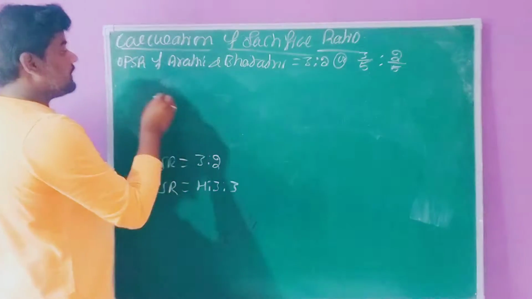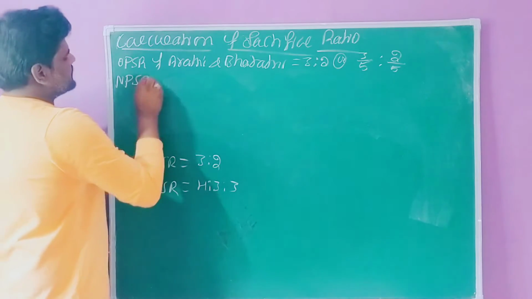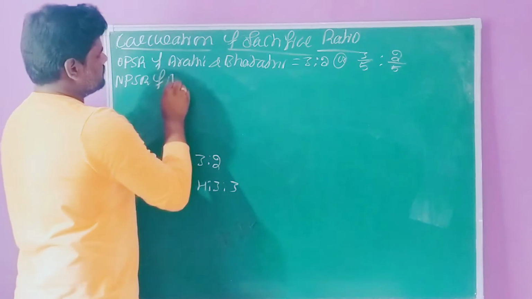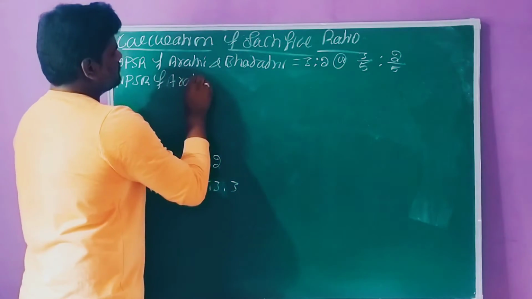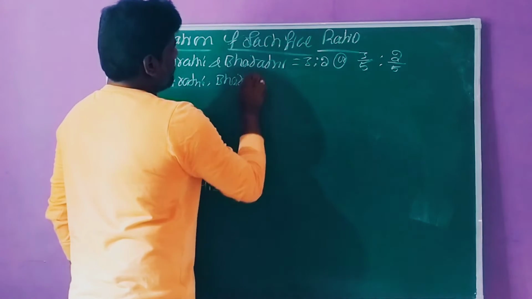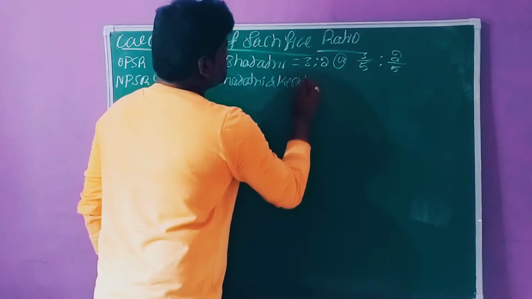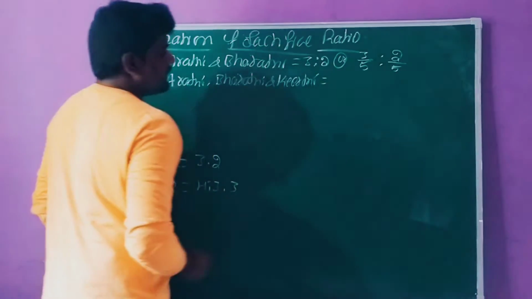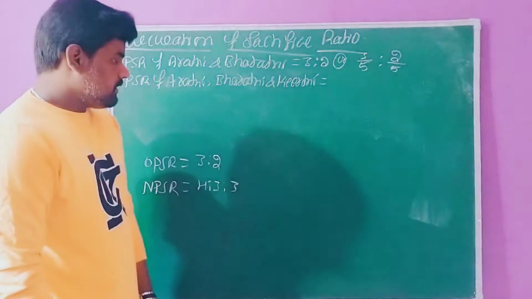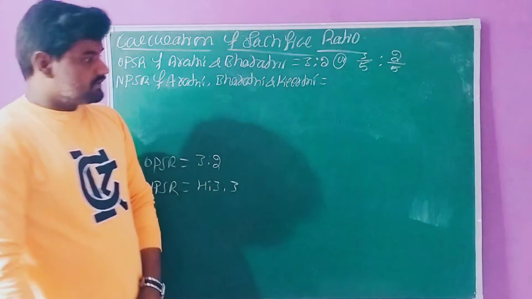In the same way, now we need to write the new profit sharing ratio of Arti, Bharati and Kirti. Kirti is a new partner into the partnership. The new profit sharing ratio is 4 is to 3 is to 3.